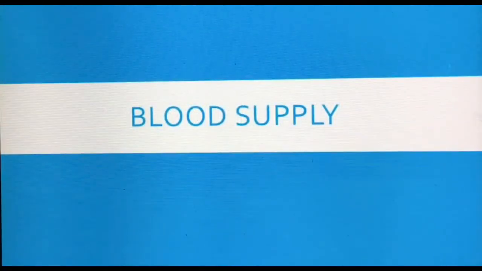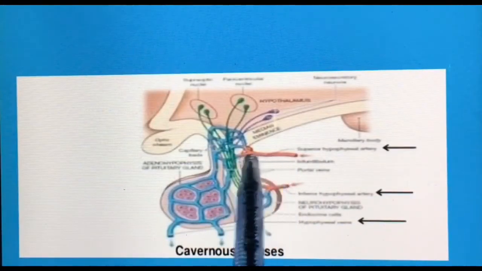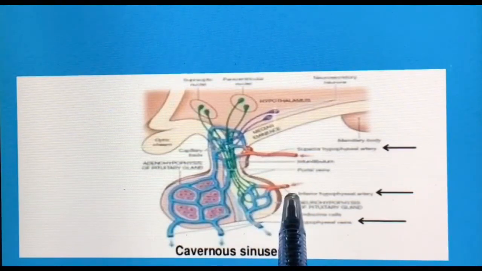Now let's discuss the blood supply of the pituitary gland. The pituitary gland's arterial supply is from the superior and inferior hypophyseal arteries, the branches of the internal carotid artery, while the veins drain into the cavernous sinus.